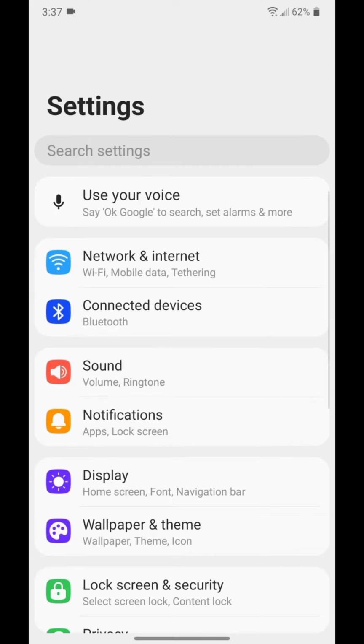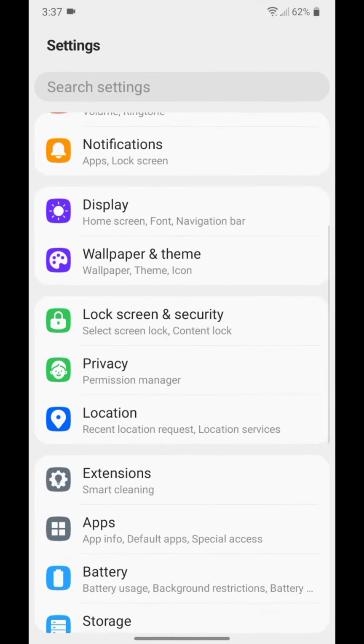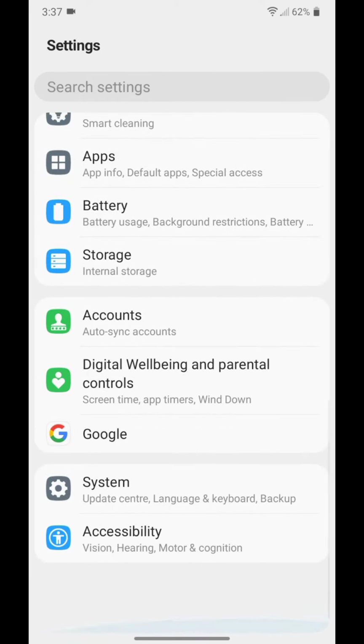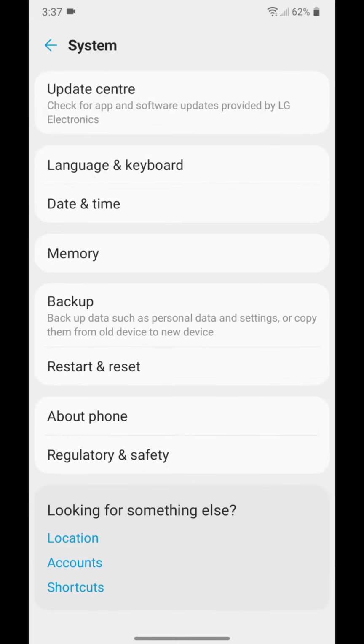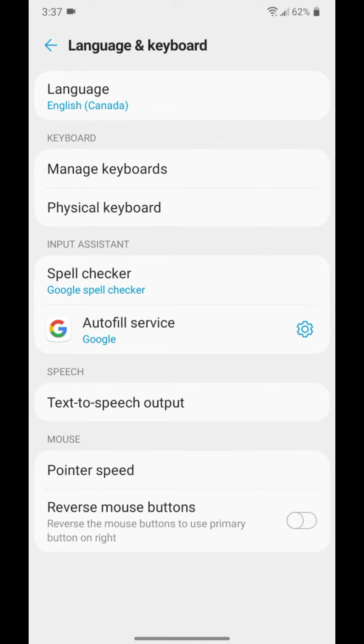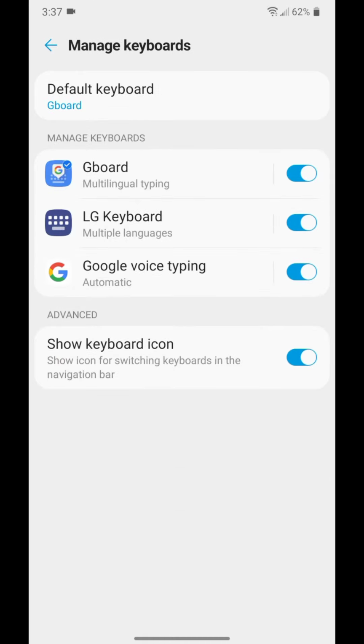Now go back, scroll down, go to System, it says Update Center, Language and Keyboard, and Backup. Go to Language and Keyboard, go to Manage Keyboards, and then Gboard.